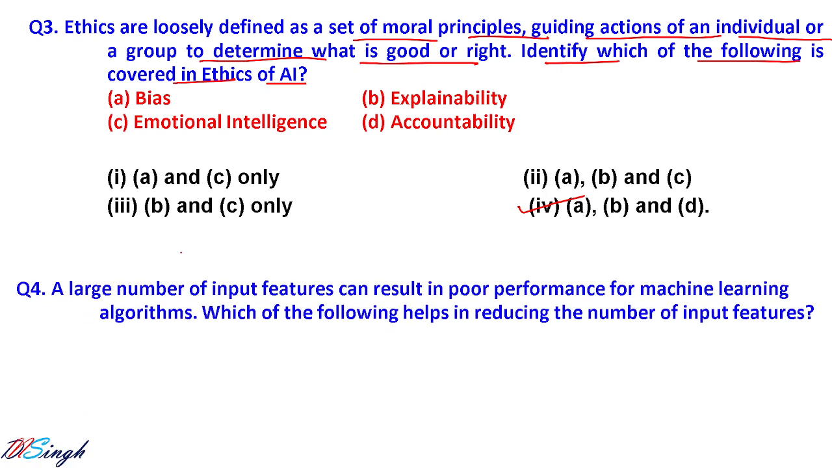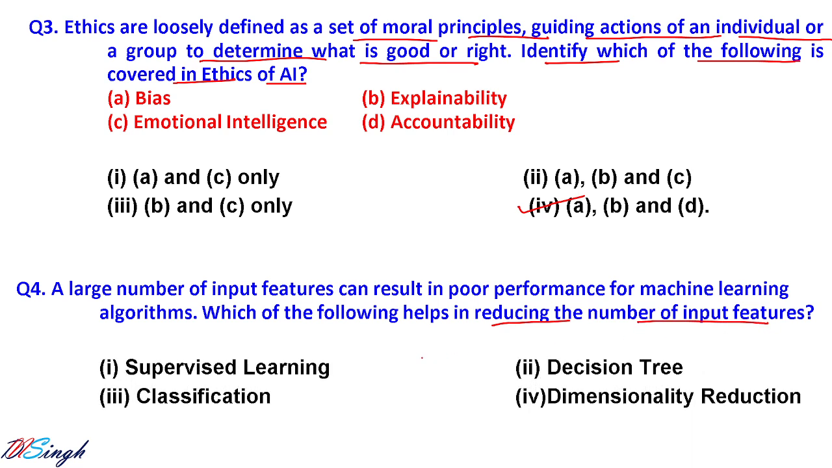Let us go for question number 4. A large number of input features can result in poor performance for a machine learning algorithm. Which of the following helps in reducing the number of input features? There are four options available: supervised learning, decision tree, classification, and dimensionality reduction. As the name suggests, dimensionality reduction helps in reducing the input features so that we can deal with the problem normally, because as the number of input features increases, the complexity of the problem also increases.